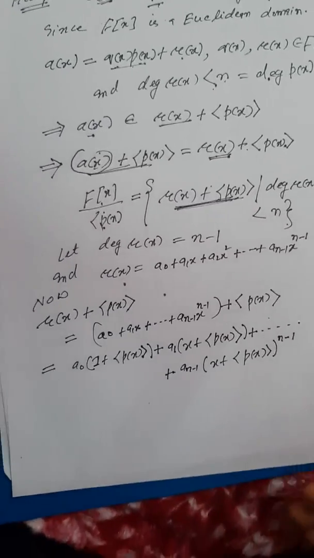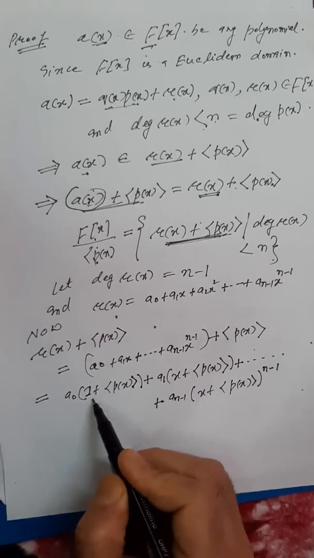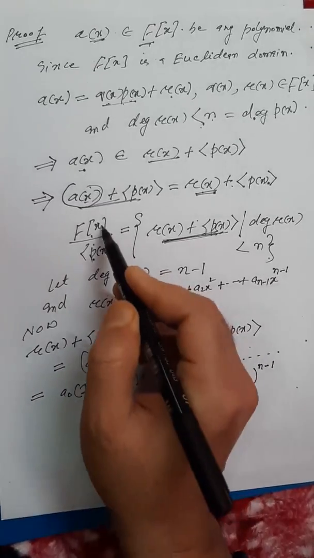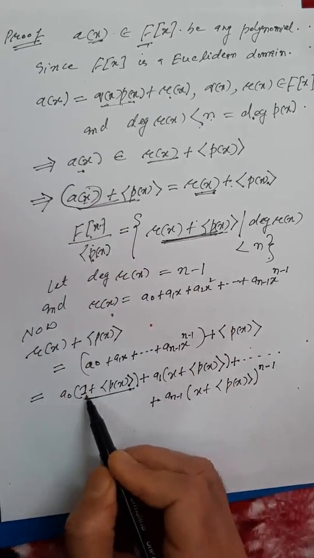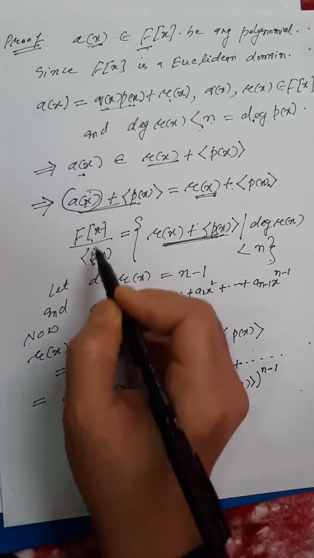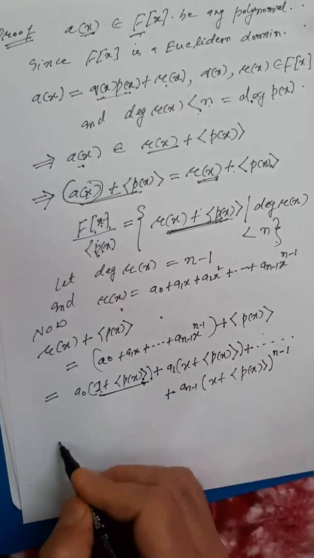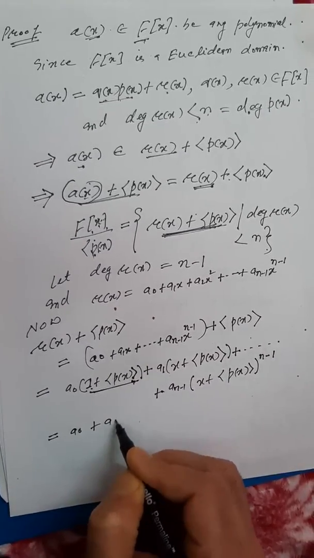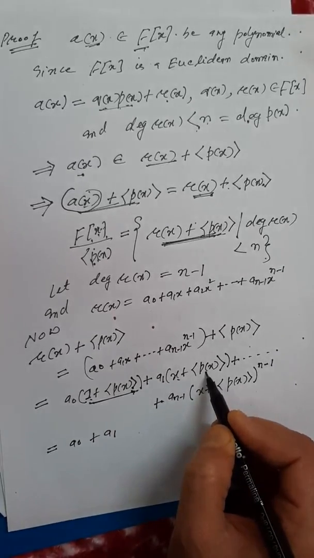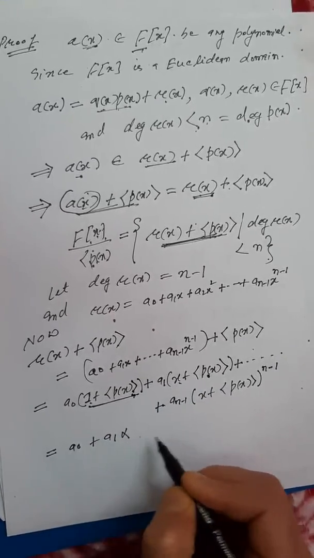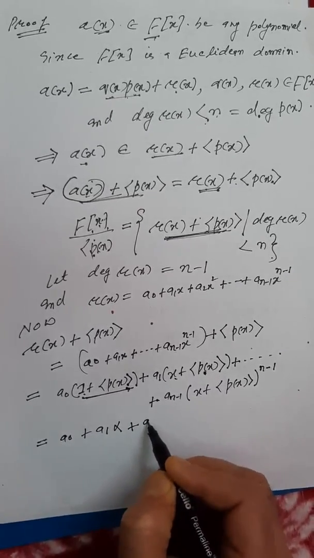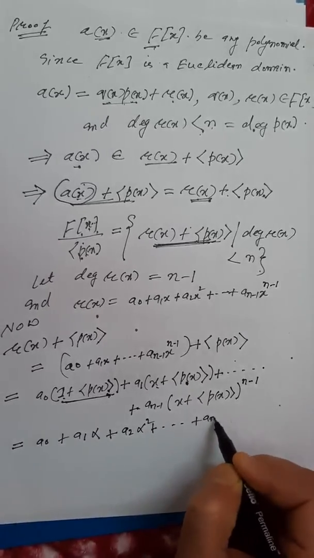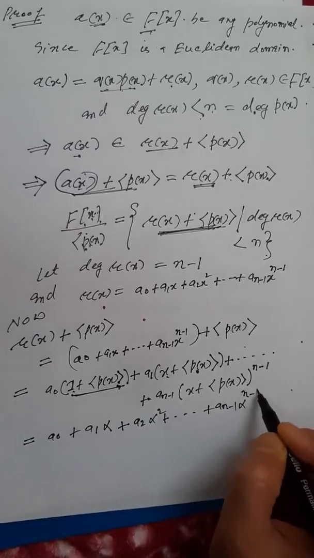And this 1 plus the ideal generated by p(x) is actually the 1 of this field, the quotient ring. So this would be a0 plus a1 times, and what is this, x plus the ideal generated by p(x)? It is nothing but alpha. So a1 alpha plus the next element a2 alpha squared plus so on plus a(n-1) alpha^(n-1).